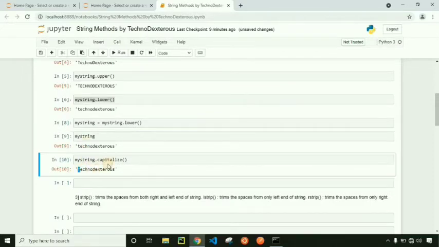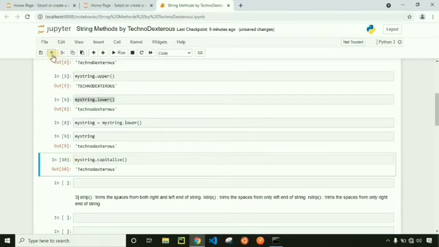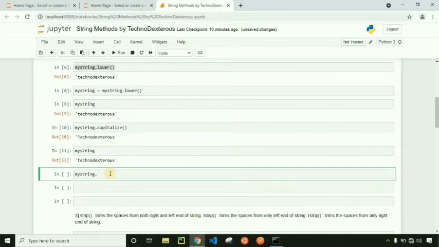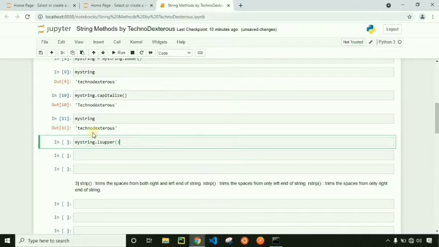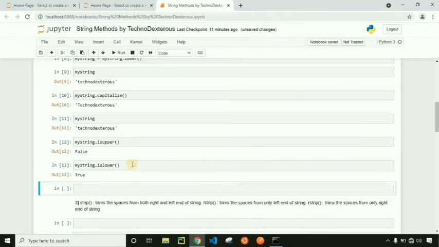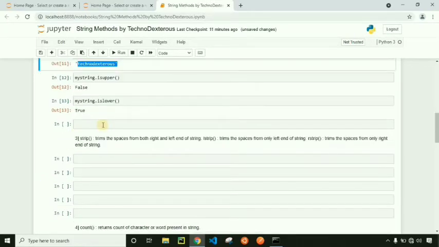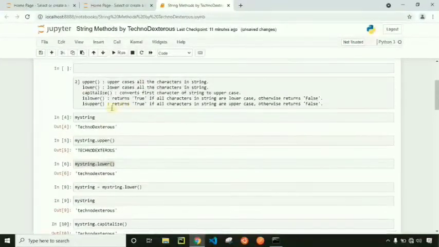So what is the next method? It is islower, and the next is isupper. So let's create more cells by clicking on the plus sign. So we are using isupper on myString. We will be getting False as a result because the string we have is all lowercase letters. Let's run the islower method on this string. Now we will be getting True as output because all the characters in the string are lowercase. So in this way we have discussed the upper, lower, capitalize, islower and isupper methods.